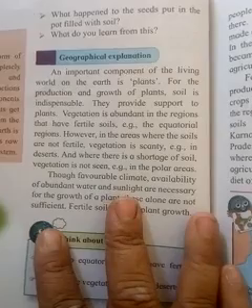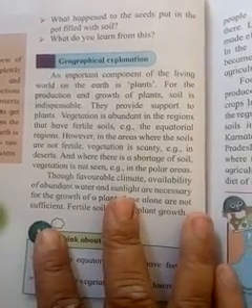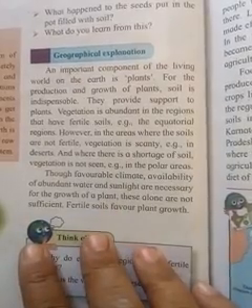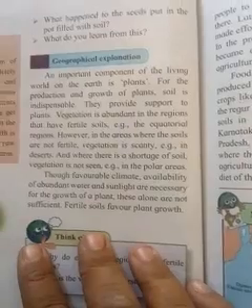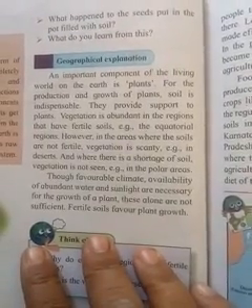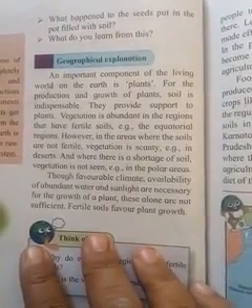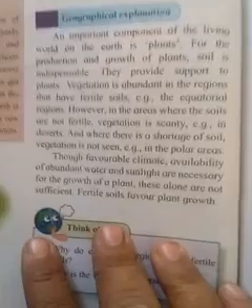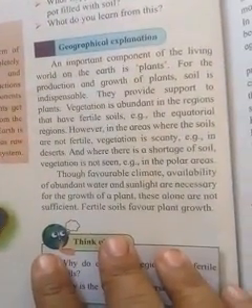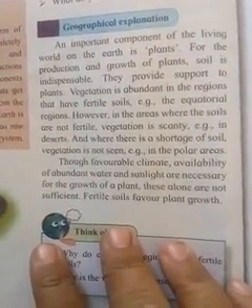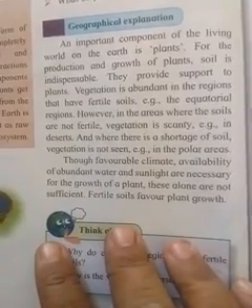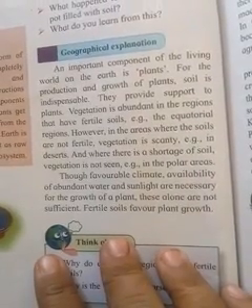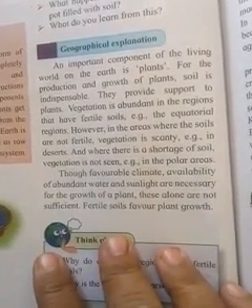For the production and growth of plants, soil is indispensable. That means the soil is an important factor for the growth of plants. Soil provides support to the plants. Without the support of the soil, plants cannot live. That means vegetation is abundant in a region that has fertile soil.